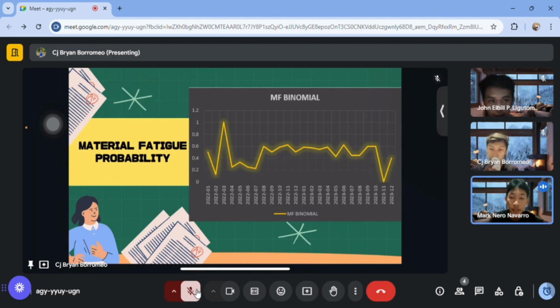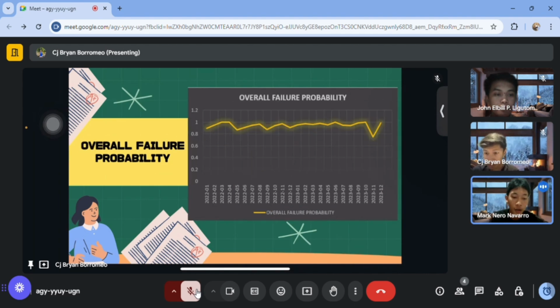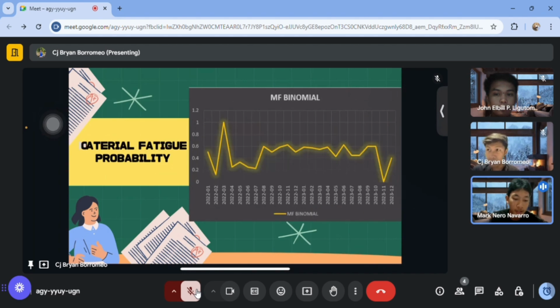Engineers can simulate various scenarios to predict how the materials will perform over these 2 years, utilizing the probability scale of 0 to 1. A high probability indicates that the material is likely to fail within the 2-year span, promoting consideration for maintenance or replacement. A lower probability suggests that the material is likely to withstand the stress encountered during this period. So, this analysis is crucial for effective planning and ensuring the safety and reliability of structures that rely on the materials in question.